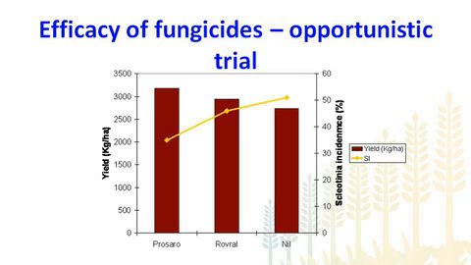Now let's look at the economics of applying fungicides, as my other colleagues mentioned in their talks. It's really important to know whether you will get a return on your investment, especially in the case of Sclerotinia.